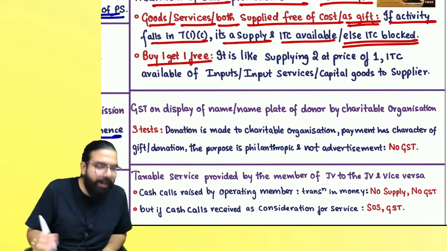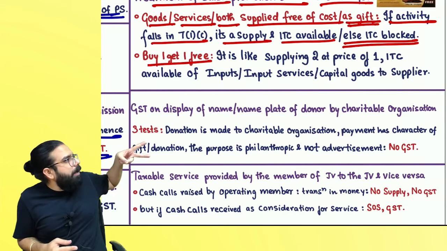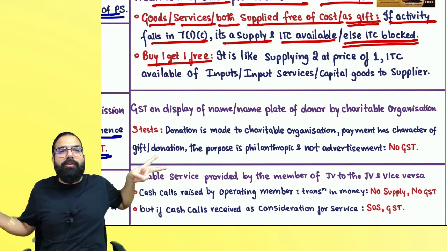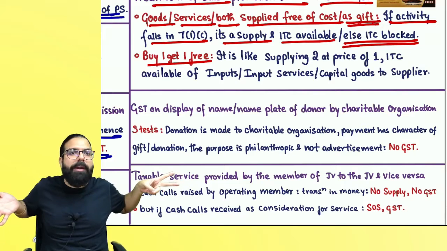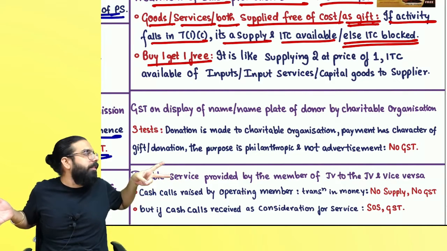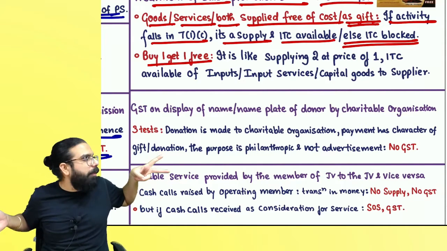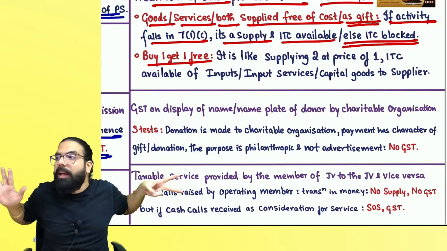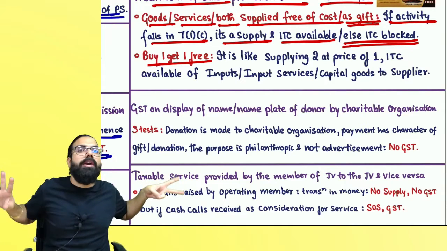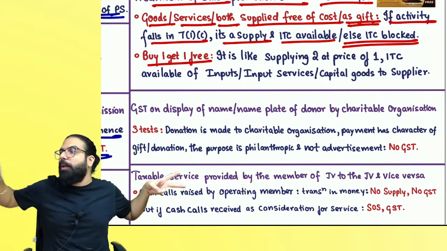The next one is buy one get one free. Always remember, in buy one get one, the other one is not free. So if I buy input service and capital goods, what the officer told is, one piece you are charging GST on, one piece you are not charging GST on. For the one you are charging GST on, I will give you ITC. The one which you are giving free, I will not give you the ITC. So proportionate ITC I will not give you with respect to your input service and capital goods.